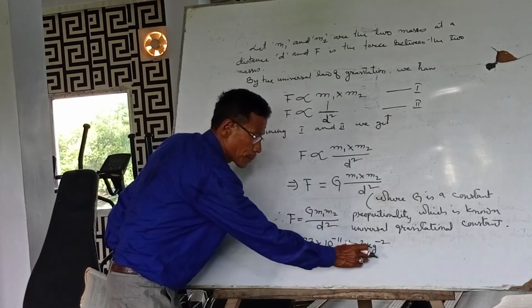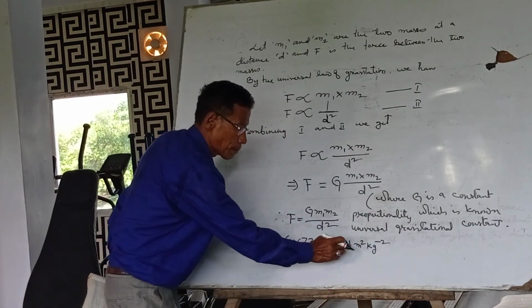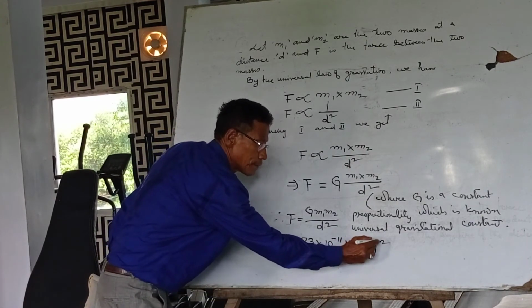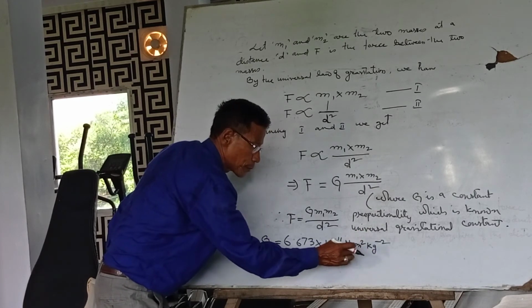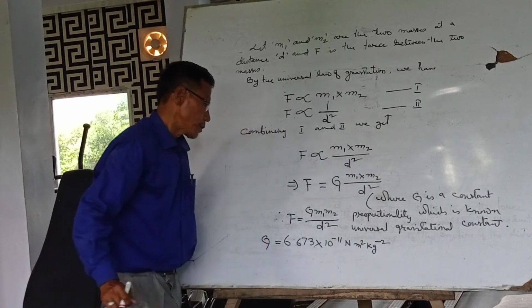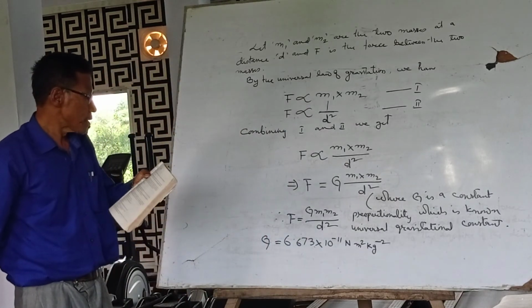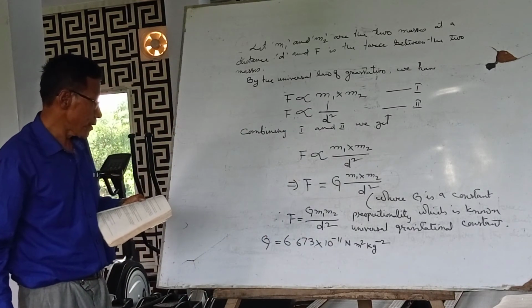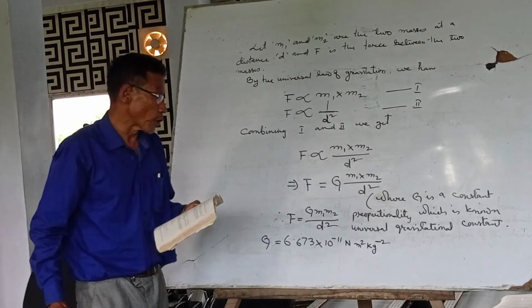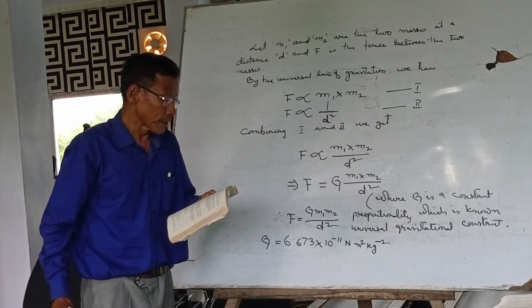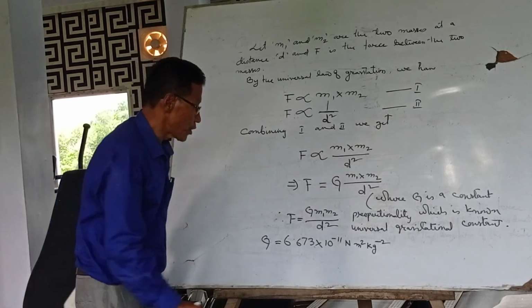That means kg square is supposed to be downside. Inverse means downside. So 6.673 into 10 to the power minus 11 Newton meter square per kg square is the unit.